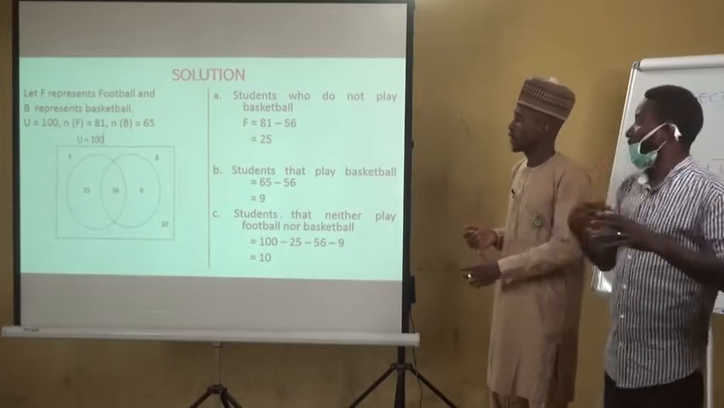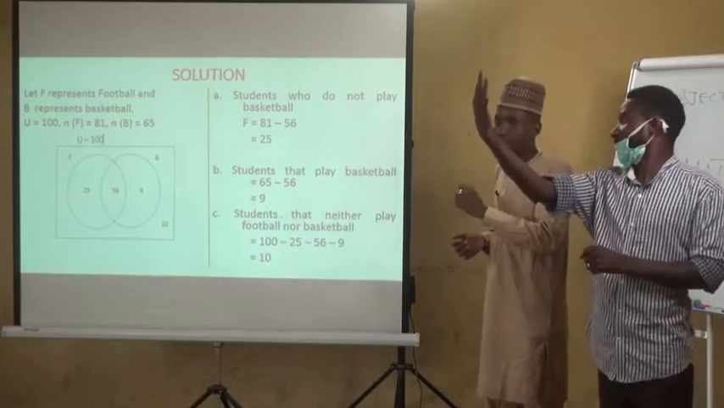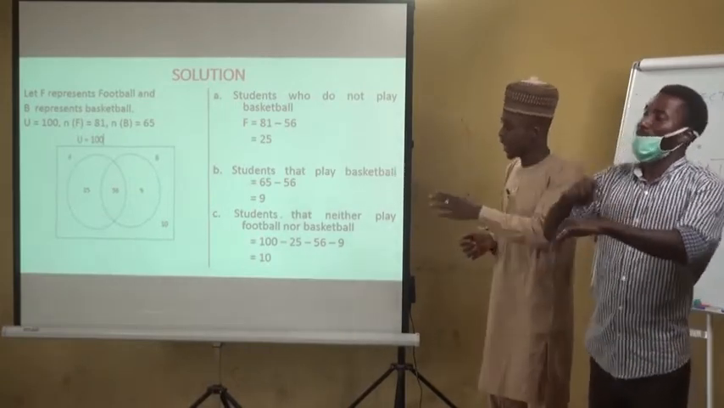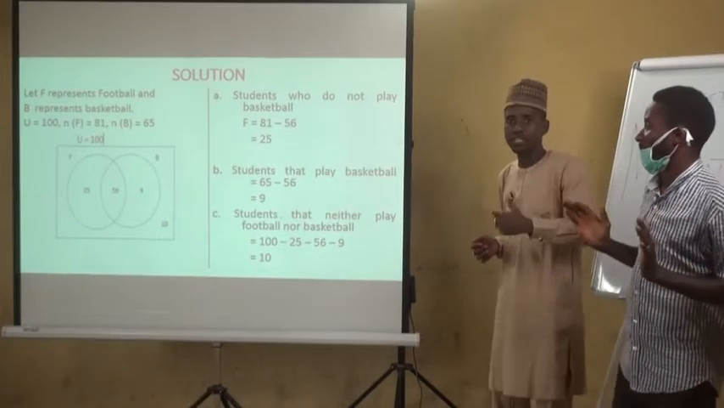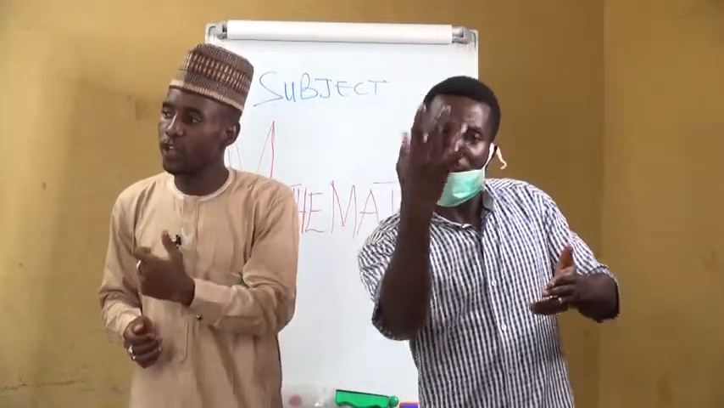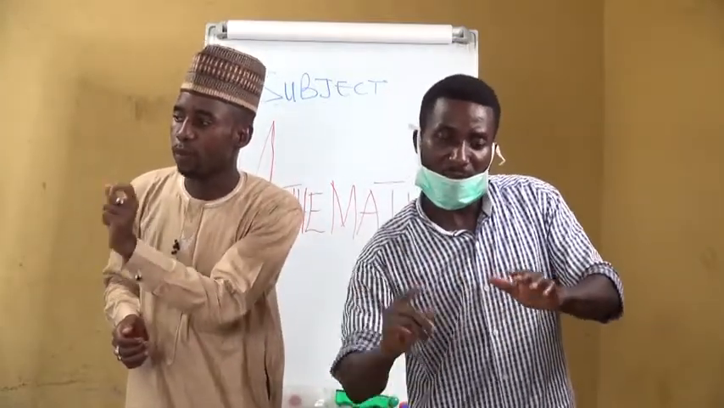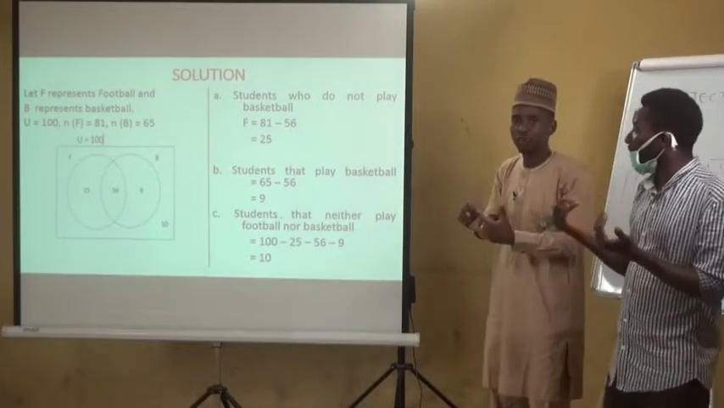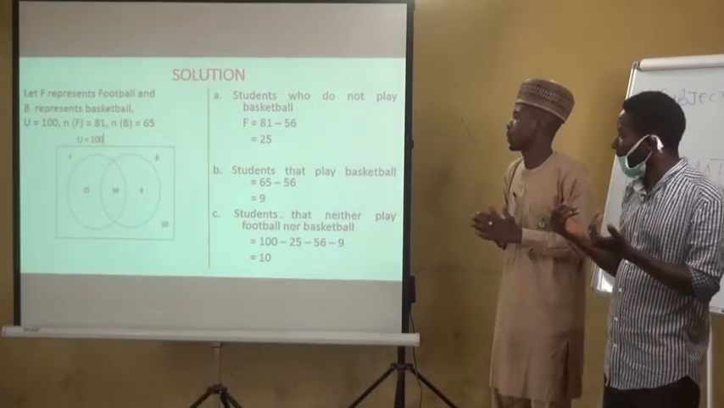Now 25 are those that play football only. Therefore, the region there written 25 is the region of those that play football only. And when you add 25 plus 56, you have exactly 81. That is the complete circle of those that play football.